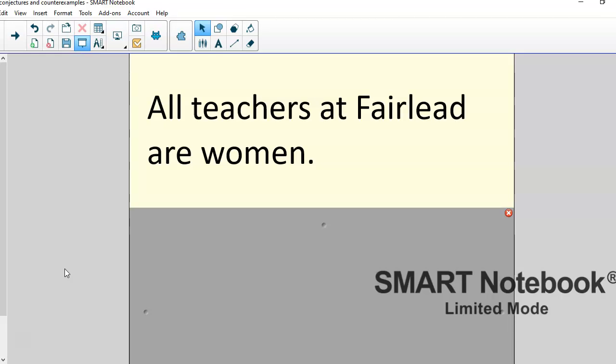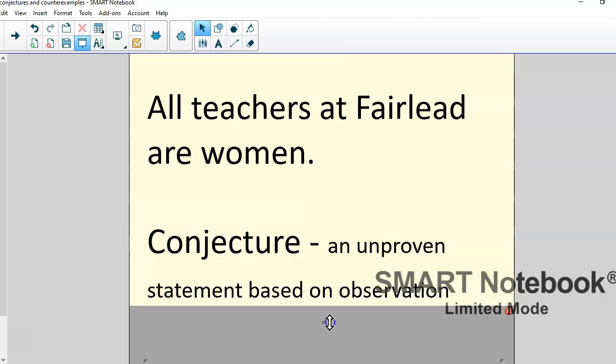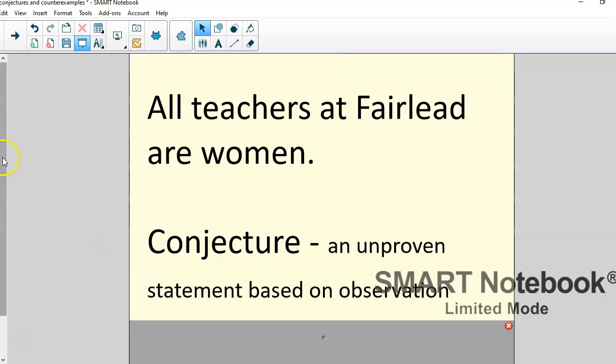And we know that because if we walk around the school and look in every single classroom, we would stick our head in Mr. Blair's classroom and see that he is a teacher at Fairlead and he is a man. So Mr. Blair proves that this statement is false. This statement is a conjecture. It's an unproven statement based on observation.